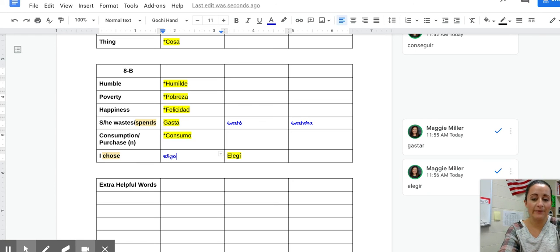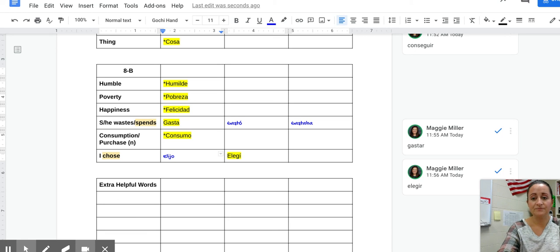But this creates a problem because how would we say that word? We'd say it eligo. Well, we don't want that because our infinitive was elegir. So we're going to have to make a stem change. We're going to change the G to a J. We're going to get elijo. Okay, elijo. And that solves our problem.